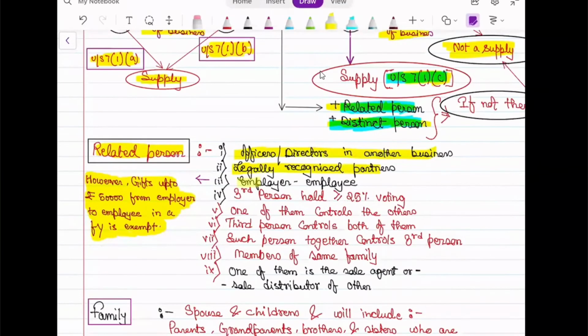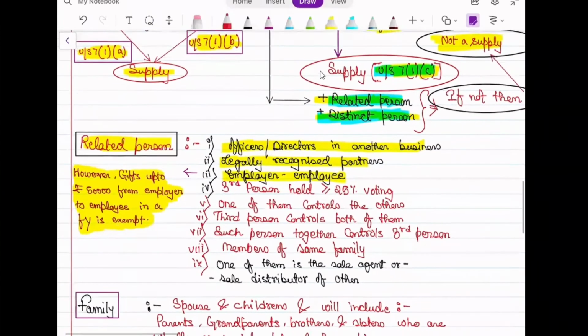If there is an employer and employee relationship, one more thing you have to note is that services provided by an employee to an employer are out of the purview of GST.